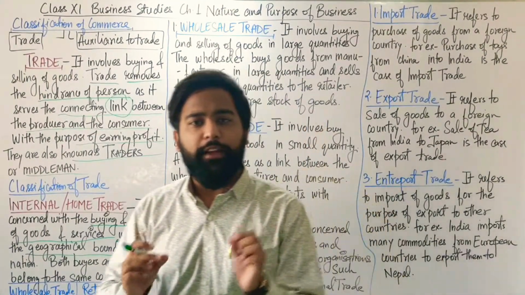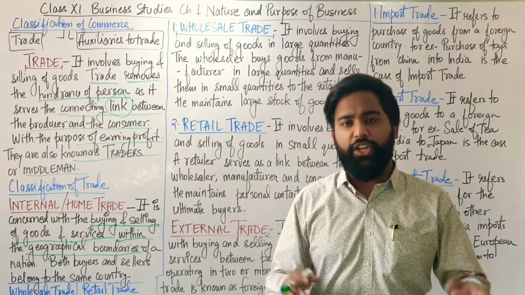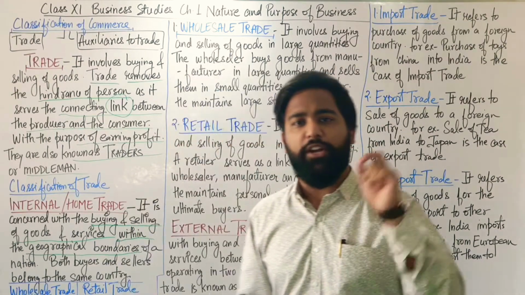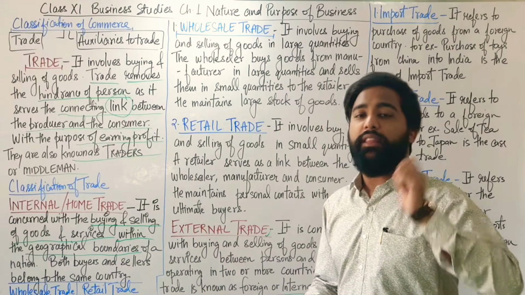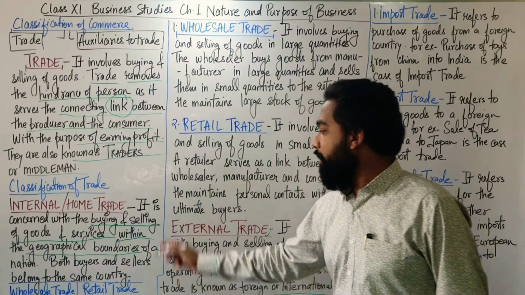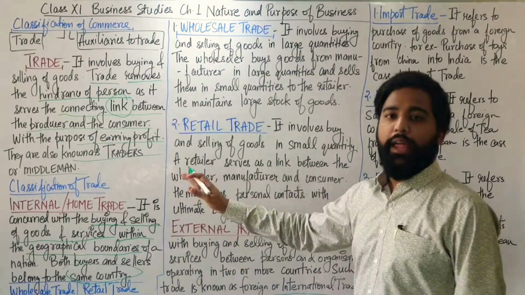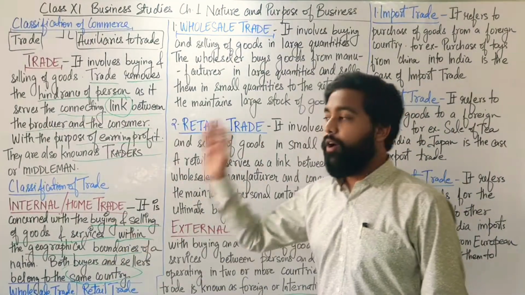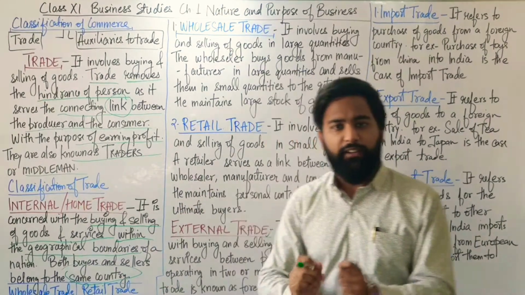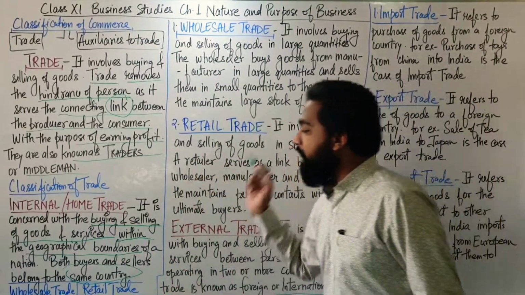When you buy and sell goods and services within the geographical boundaries of a nation, when you live in a nation and both the buyers and sellers belong to the same country, then that trade is known as internal or home trade. Both buyers and sellers belong to the same country, then this type of trade is known as home trade. Now internal trade can be further classified into two components, which are wholesale trade and retail trade.